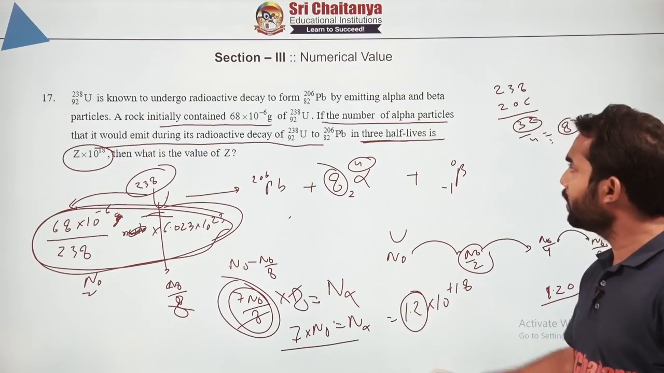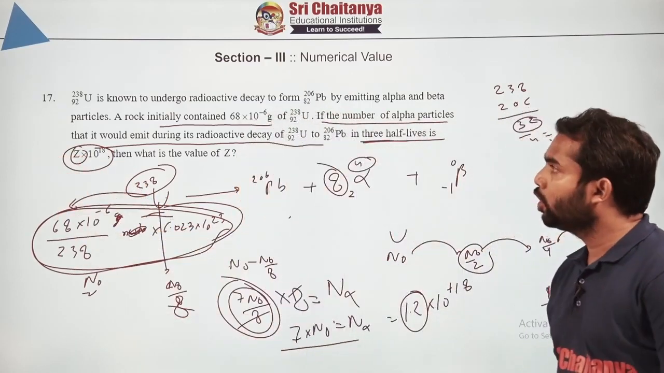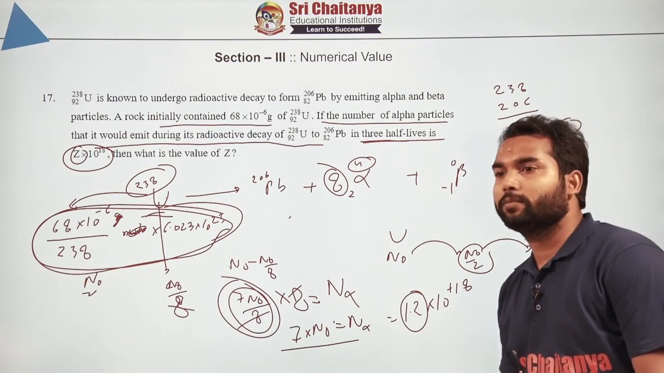So they are asking basically what will be the value of z. So that will come as 1.20. So that's it for question number 17. Let's move to question number 18.